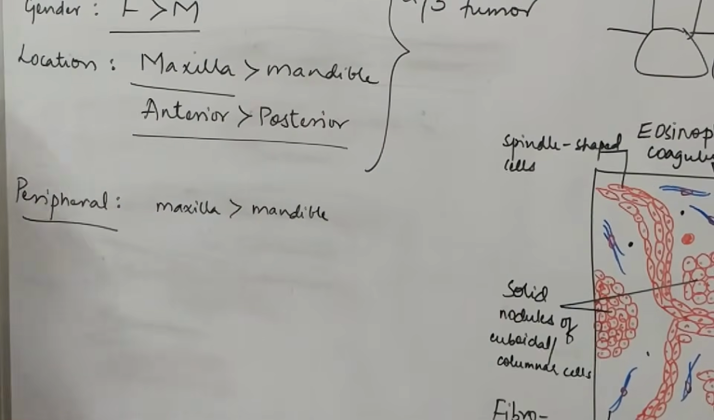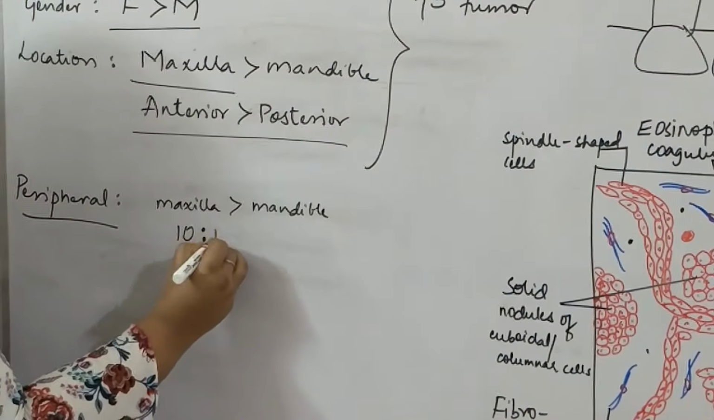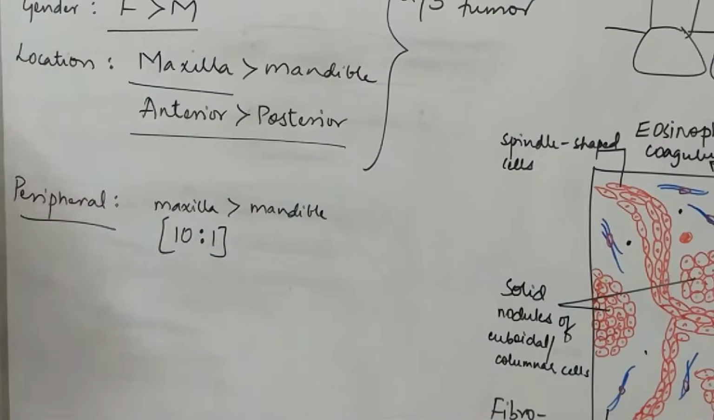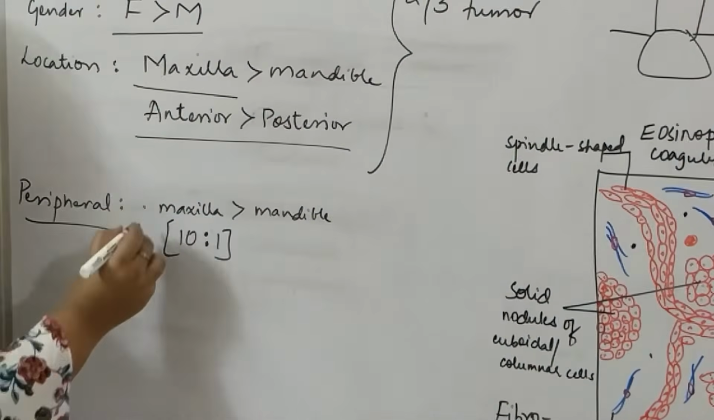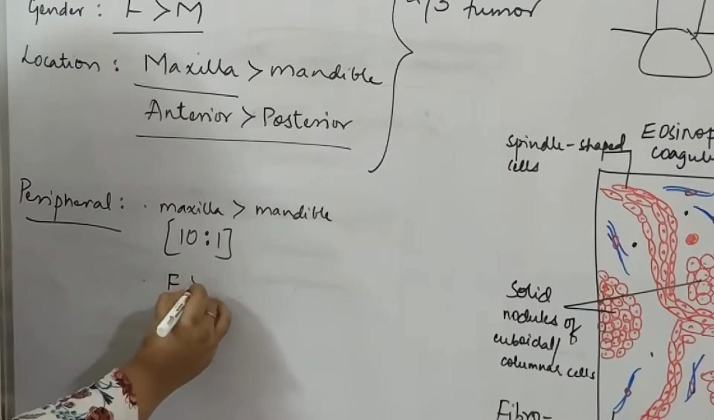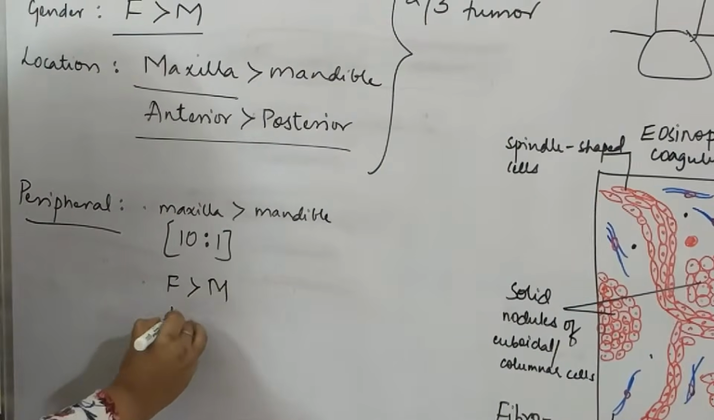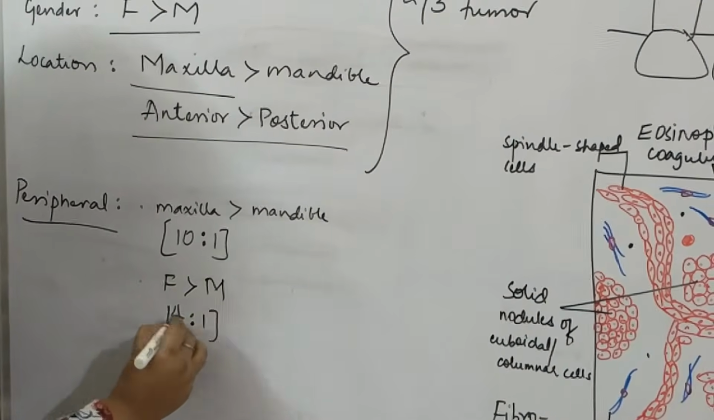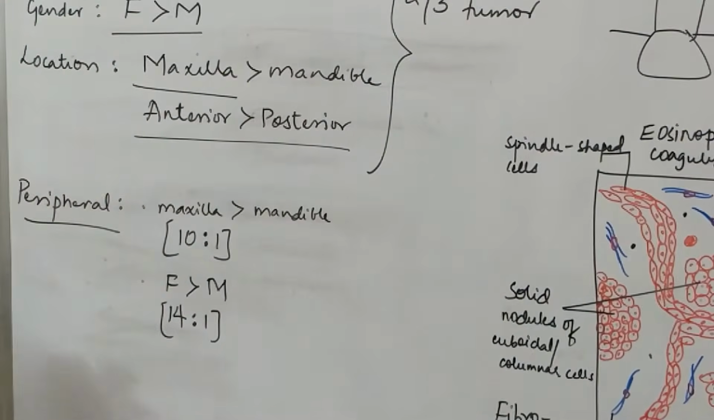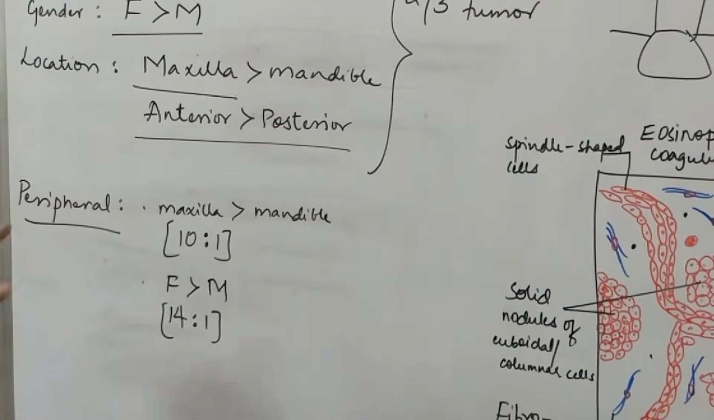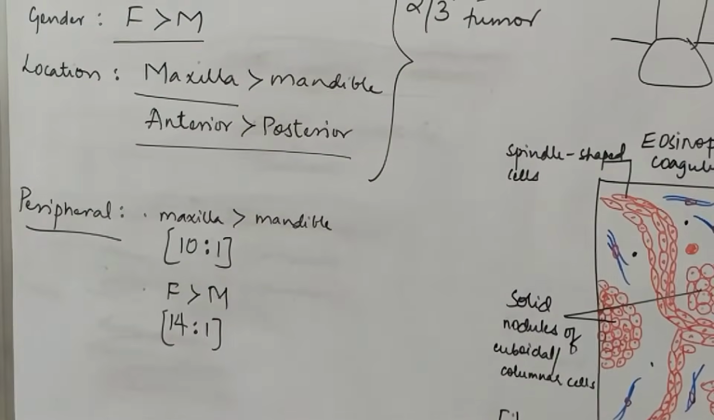It is 10 times more common. The ratio here is remarkable. It is 10 times more common. And also it is more common in females, just like the intraosseous counterpart. But it is 14 times more common in females. So, these two features are remarkable that you need to remember about the peripheral variant.